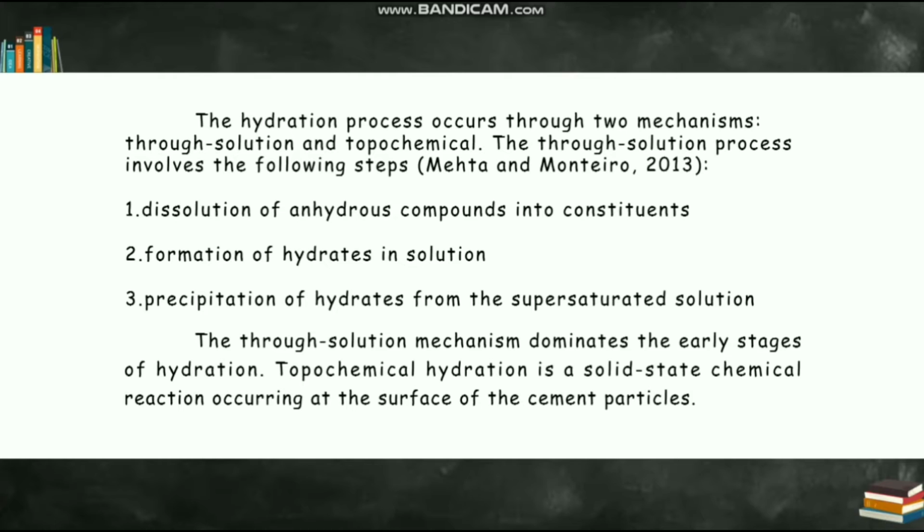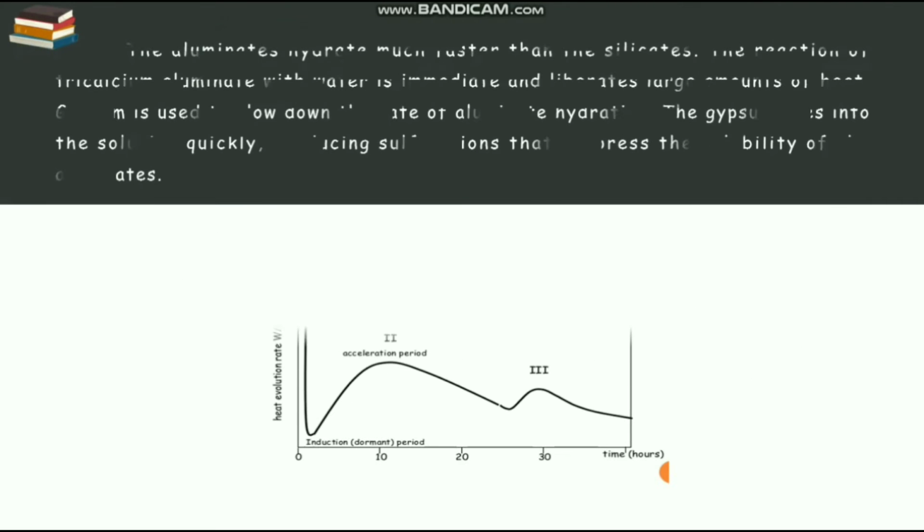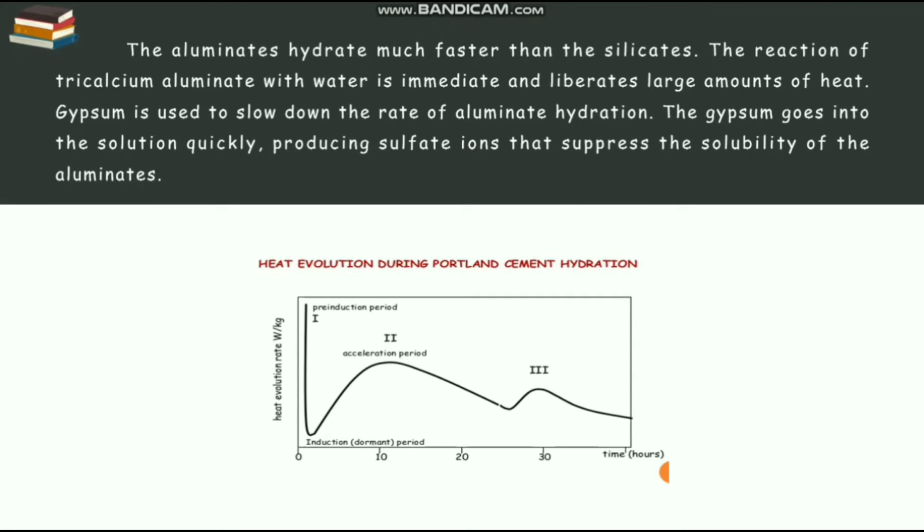Topochemical hydration is a solid-state chemical reaction occurring at the surface of the cement particle. The aluminate hydrates much faster than the silicate. The reaction of tricalcium aluminate with water is immediate and liberates a large amount of heat. Gypsum is used to slow down the rate of aluminate hydration. The gypsum goes into solution quickly, producing sulfate ions that suppress the solubility of the aluminate.